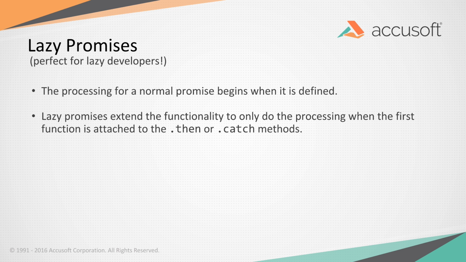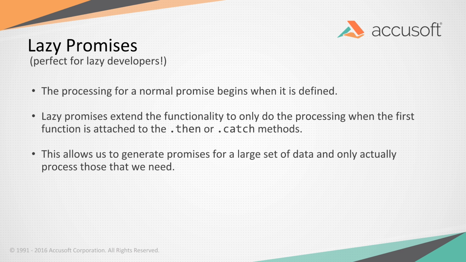So this way, we can go over a large set of data and generate promises for it, and only use the ones we're worried about. The couple of benefits, so there's a lot of ways to think about this one. One of the obvious ones is, rather than do this, why not just wait to define your promises until you actually need them? One way to do it. Another one is we can just recall the promise if we need it again. So we can reuse those promises if we need them again.